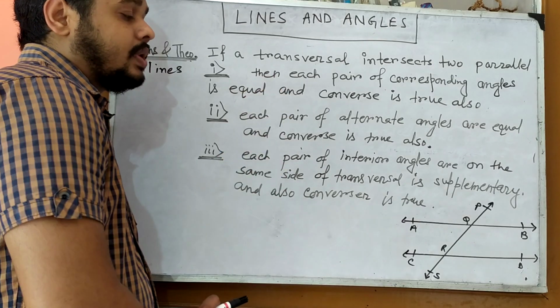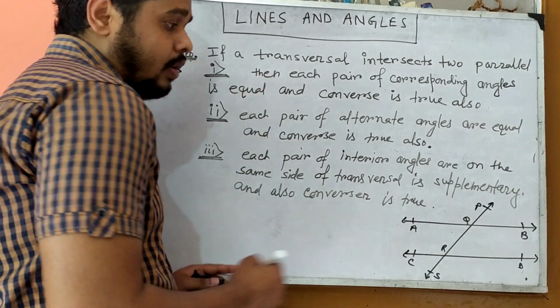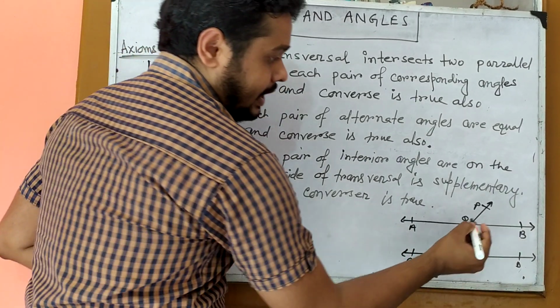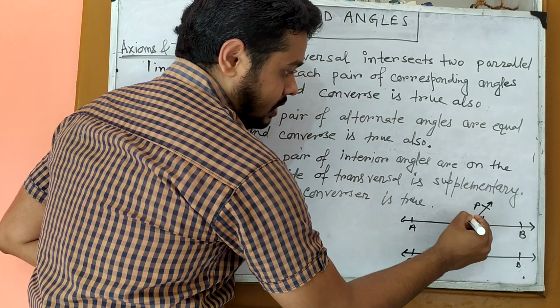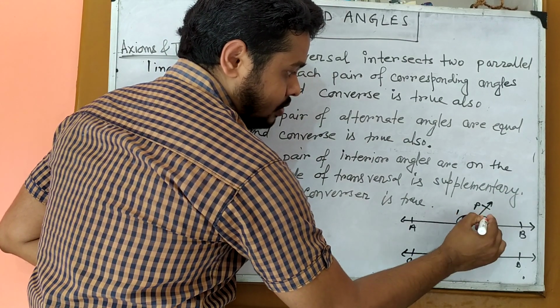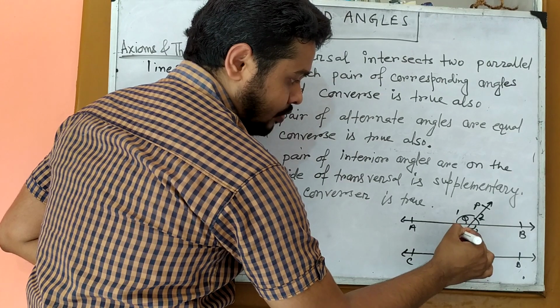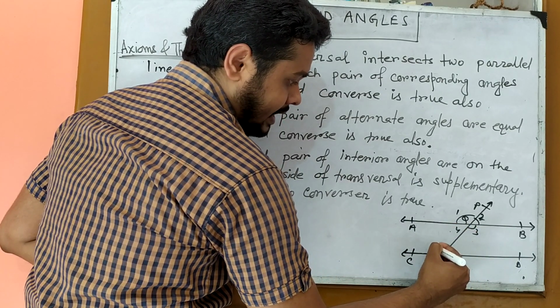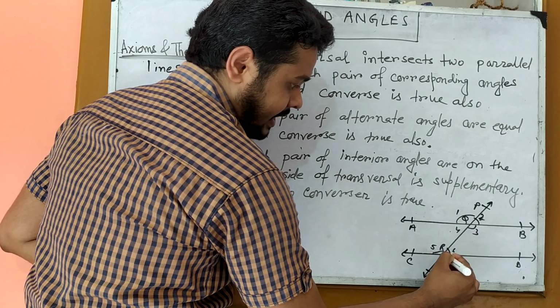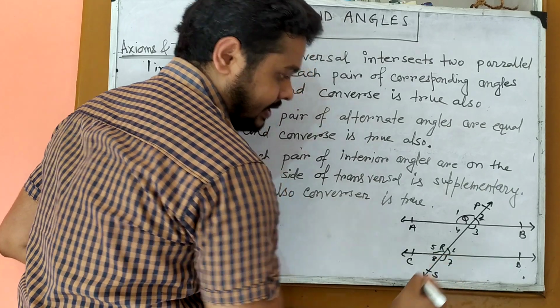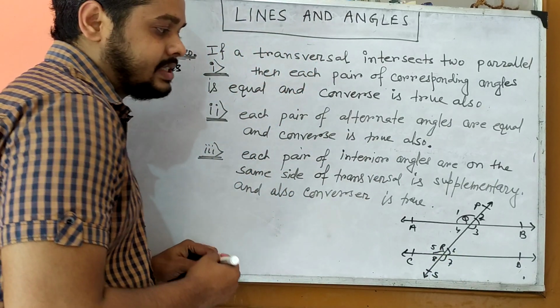So what is the first one? Corresponding angles. Now here, what are the corresponding angles? If we mark them, suppose this one is 1, 2, 3, 4, after that 5, 6, 7, 8. Eight angles are there.